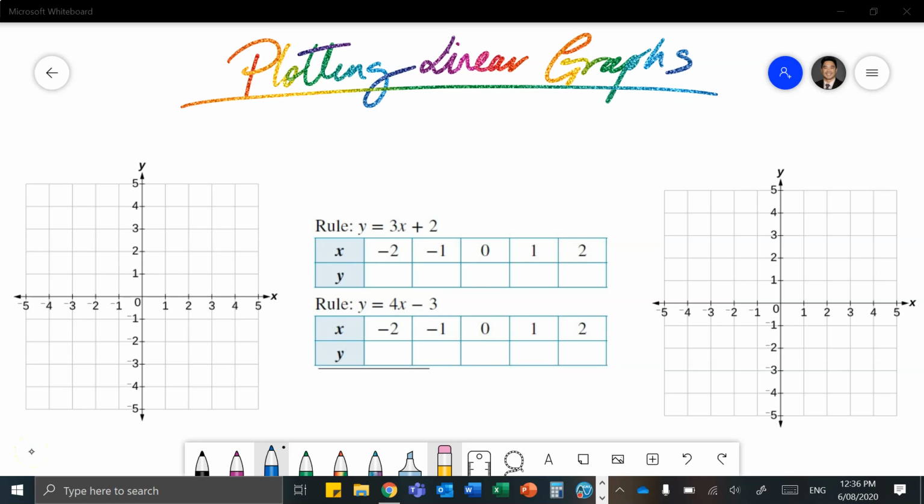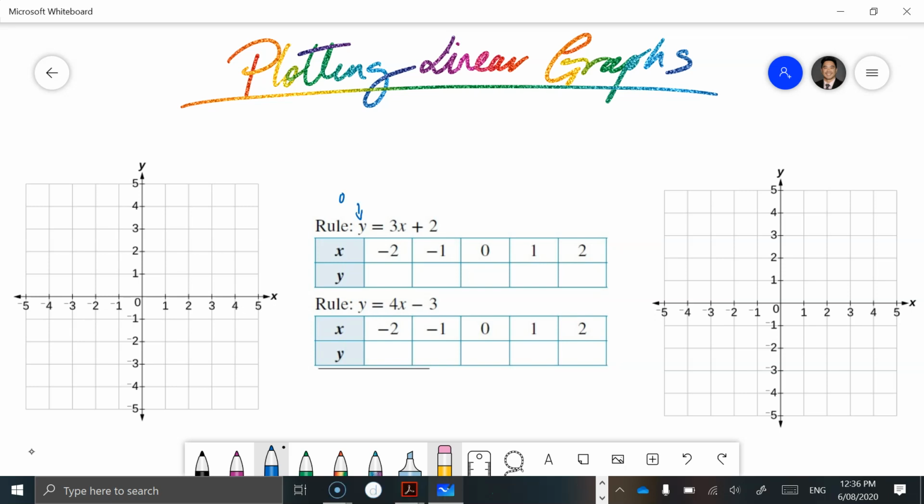Okay, guys, we've got plotting linear graphs here, and we've got a rule, and again, your output is y. Whatever the value of y is determined by whatever this rule is. Okay, so we'll do it a couple of times, and hopefully you get the idea of this. So x is your independent, which is your input. Okay, whatever you put into x is going to then determine what y becomes, right?